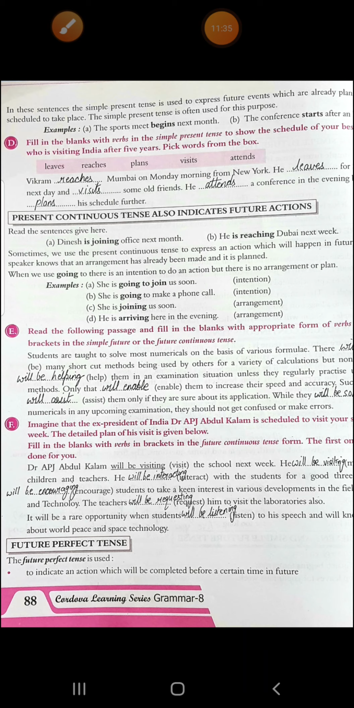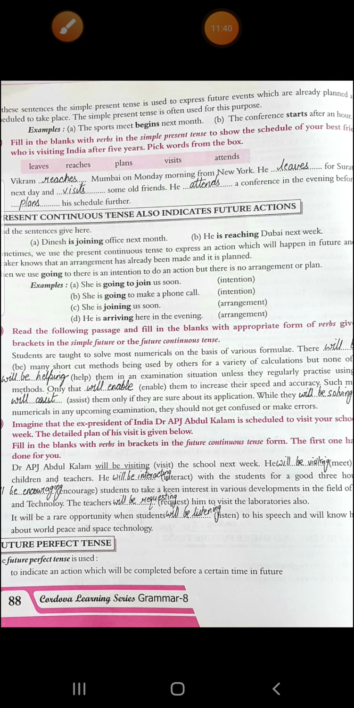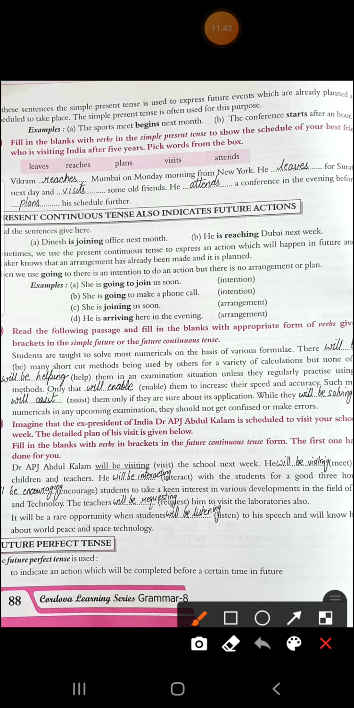Now the next is present continuous tense also indicates future action. Now present continuous tense also shows some action that indicates some future action, like she is going to join us soon. It is her intention of future. She is going to make a phone call. She is joining us soon. He is arriving here in the evening.